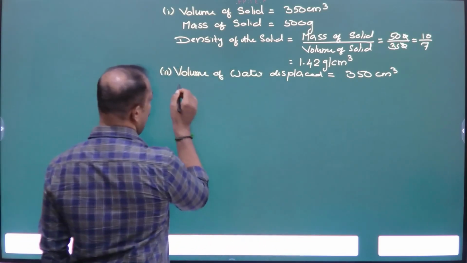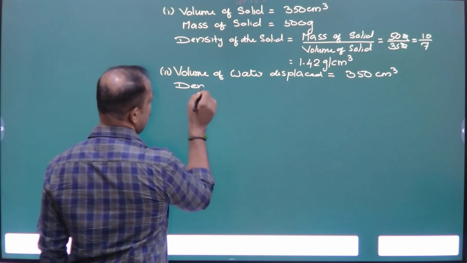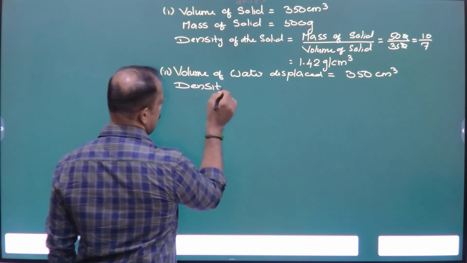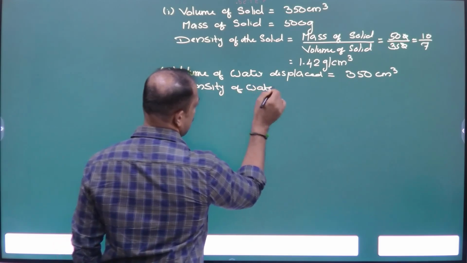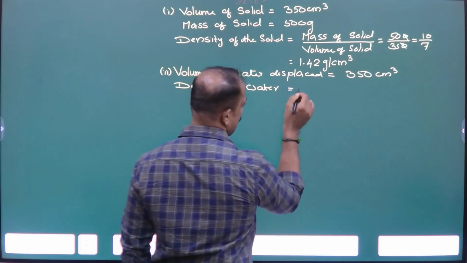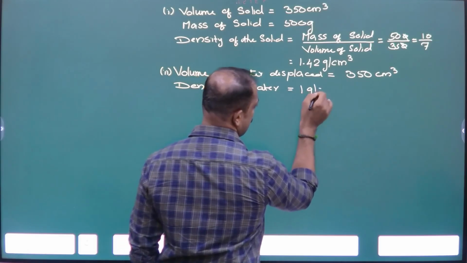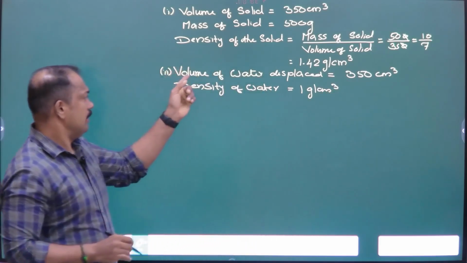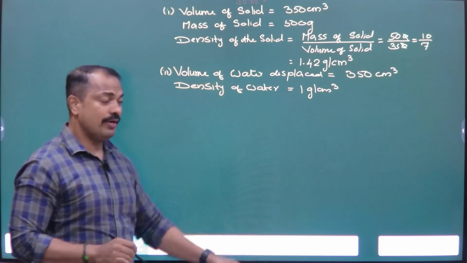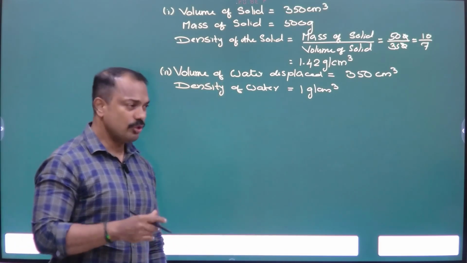And density of water: what is the density of water in gram per centimeter cube? Density of water is equal to 1 gram per centimeter cube. We know the volume of water and density of water, so we can find the mass of water displaced.